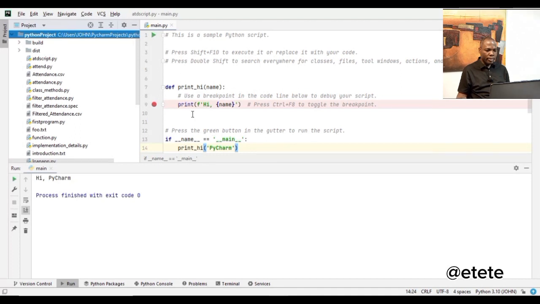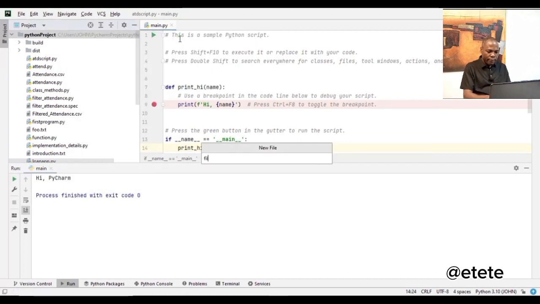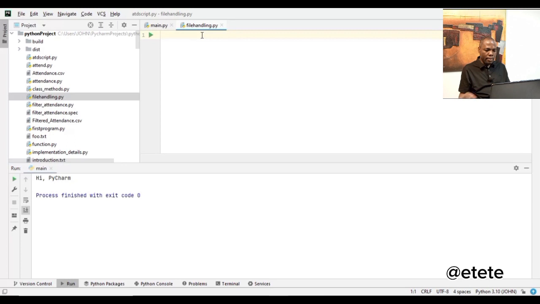This is our PyCharm. Now let's quickly do a brief demonstration of what I showed you on the screen. This is the location in my hard drive where my projects are located, all these things that I've created. Now what I want to do is to create another file that will be saved here, and then I'll write into that file and also read from that file. So let's create another one and just call it file handling.py. This is where we are going to write our program.